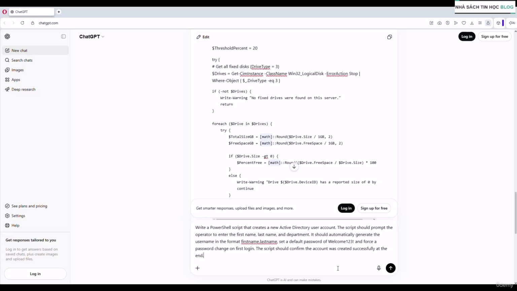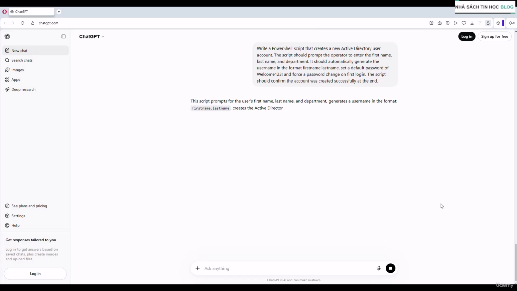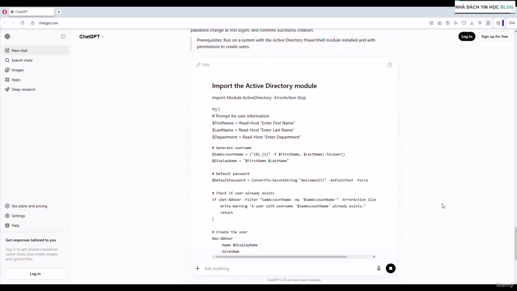And force a change password on first login. The script needs to confirm the account was created successfully at the end. So I'm going to go ahead and send it. And again, almost immediately, we're getting something back. This script is something that automates a very, very manual task that a lot of us are still doing manually.